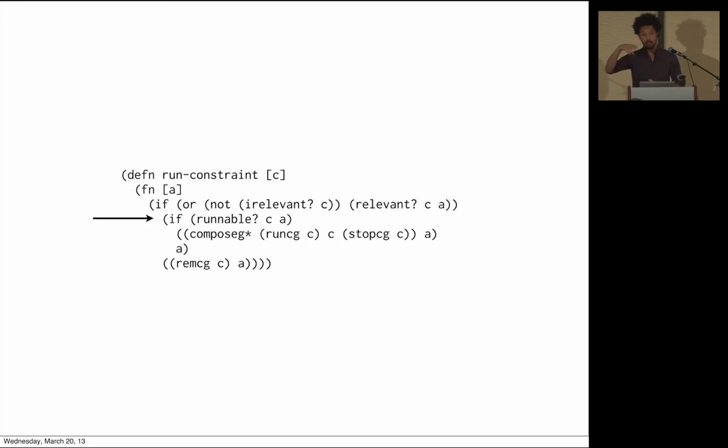So these tests are now done in a different order. Then we ask, were you already entailed by other constraints? Then we say, OK, you weren't. We run you. Then we do the tricky thing that helps the fixed point. We set a flag on the constraint saying it's running, and then we say it's done.